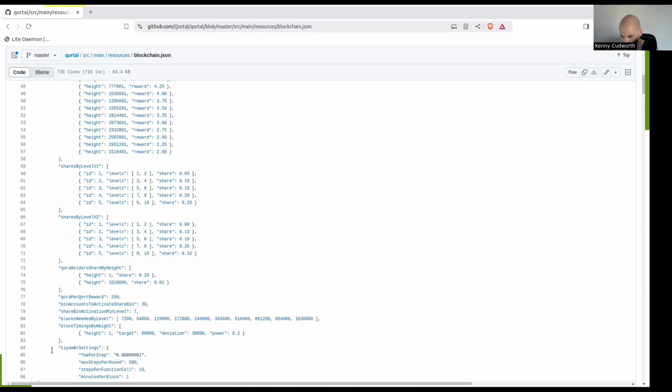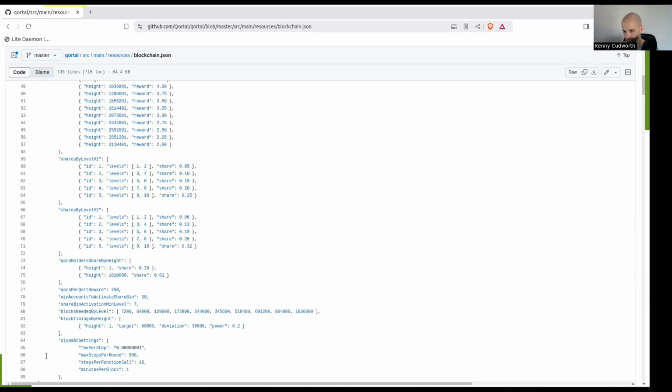What else is important? Okay, min accounts to activate share bin is 30. That's important. And share bin activation min level is 7. That's important. Blocks needed by level. That's also important. Okay, so I'm just showing you this is where a lot of the numbers that we're going to be looking at in a few minutes here are initially defined. So we'll move on from the code.